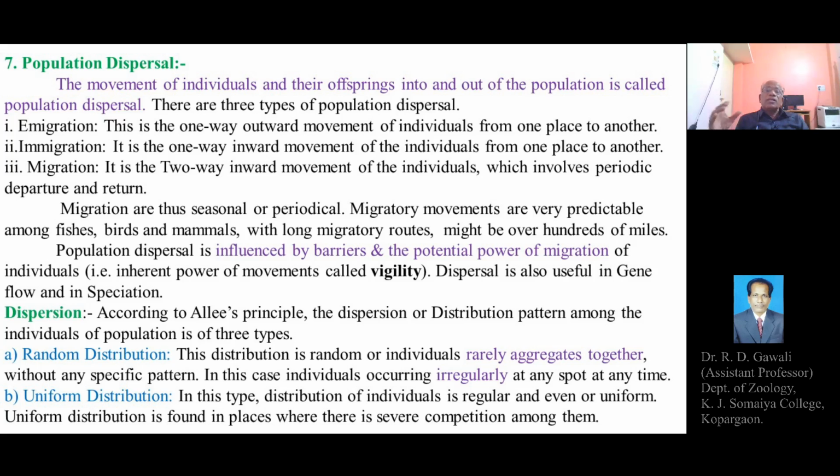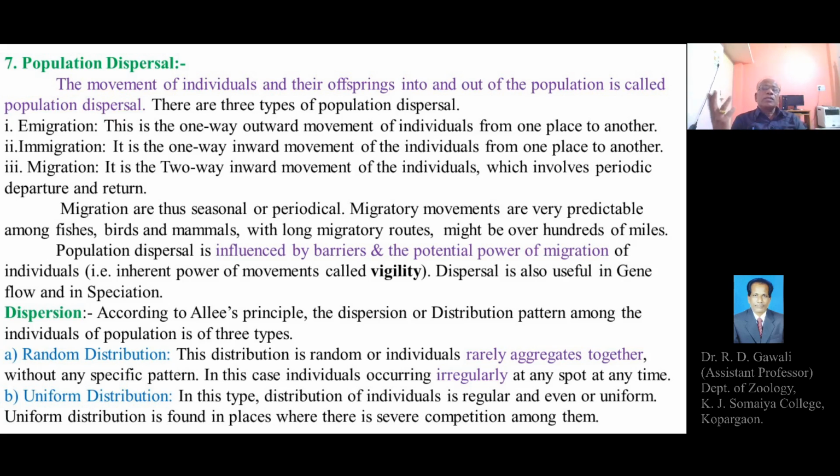This might be the essential requirement of the individuals of the population to undergo dispersal, or it may be due to the unfavorable conditions of the environment, so as to overcome the odd conditions. Certain species have to migrate to avoid the critical conditions of the environment. They have to move to a safe place or favorable environment for the definite period of the year.